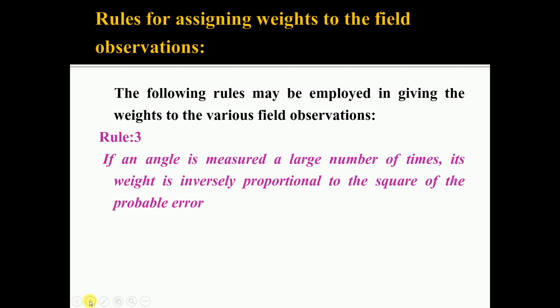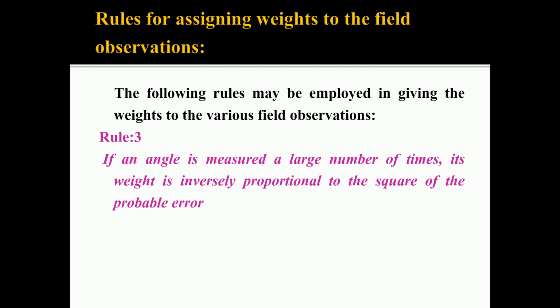Third rule is, if an angle is measured a large number of times, its weight is inversely proportional to the square of the probable error. Try to understand. If an angle is measured a large number of times, its weight is inversely proportional to the square of the probable error. We have discussed in the previous lecture how the probable error in the single observation is determined.